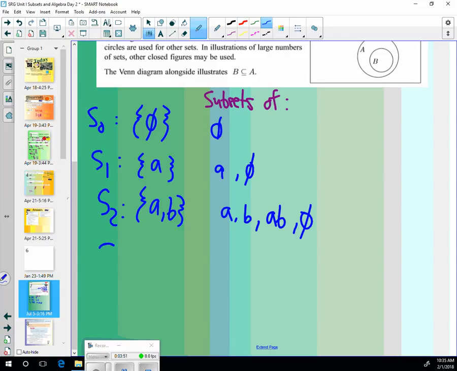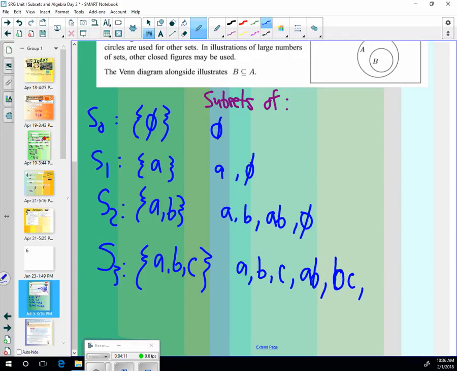Let's try 3. A, B, and C. So what are the subsets of this one? You could have A alone, B alone, C alone. What else? You could have A, B. You could have B, C. What else? A, C, and A, B, C, and there you go.